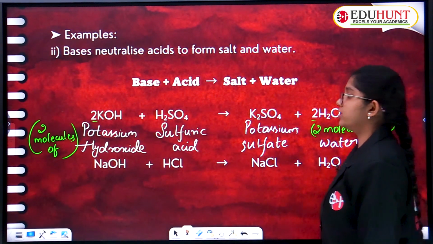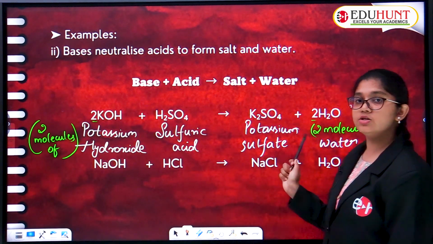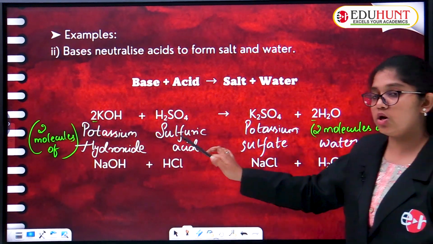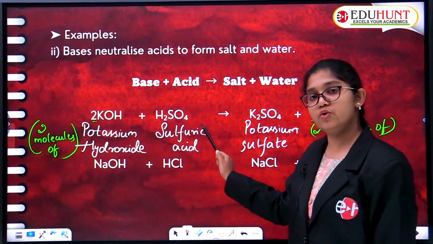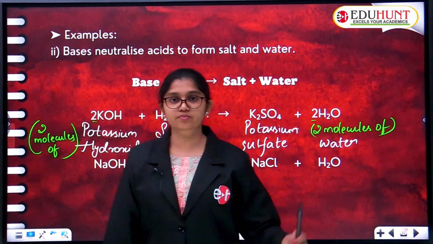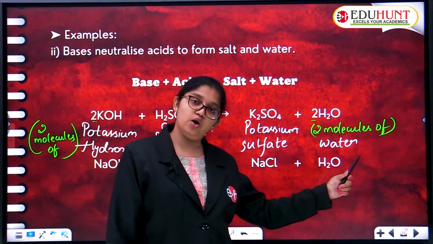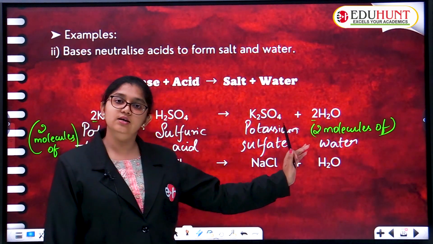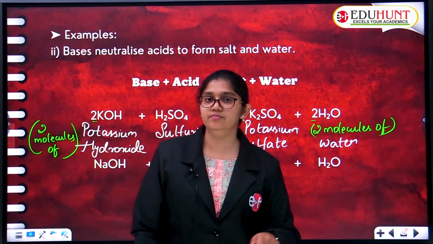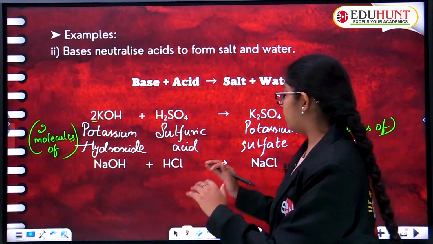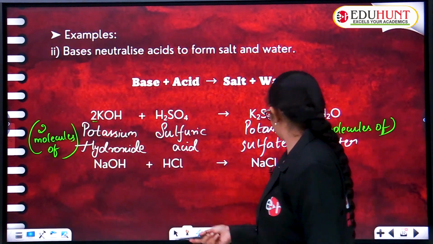Now 2KOH plus H2SO4 gives rise to K2SO4 plus 2H2O, which means 2 molecules of potassium hydroxide reacting with sulfuric acid give rise to potassium sulfate and 2 molecules of water. This is the equation, how to write it and how to represent it with the keywords, how to read it, how to call it. Clear now?